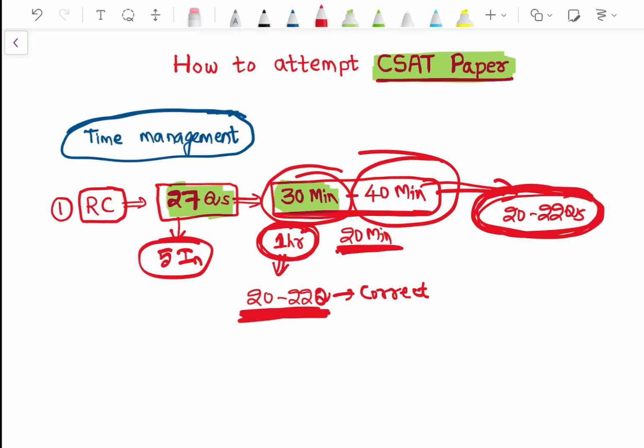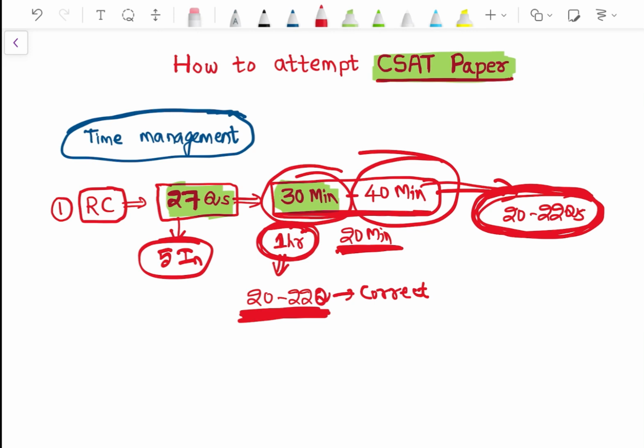So make sure you don't reread the passage multiple times. Read the passage, just skim through it, then read the options and eliminate 2 options, which you can do in every question. Then for the remaining 2 options where you have some doubt, refer to the passage and get to the answer.